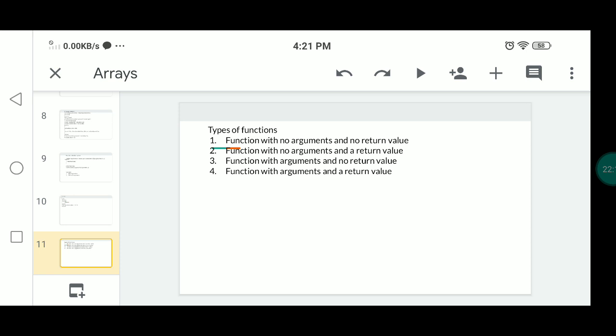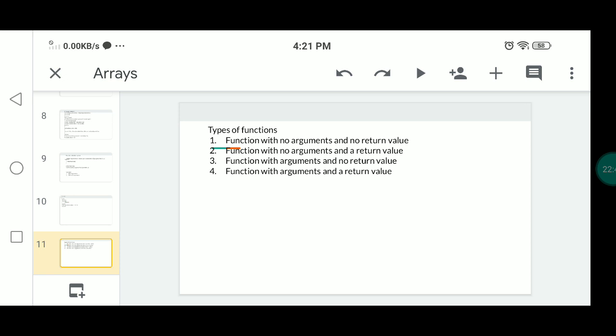This is one type. Then next, the function will not take arguments but it returns a value. Then the function takes arguments but there is no return value from the function. Function with arguments with return value: it will take the arguments and also return the result to the main function. This is another type.